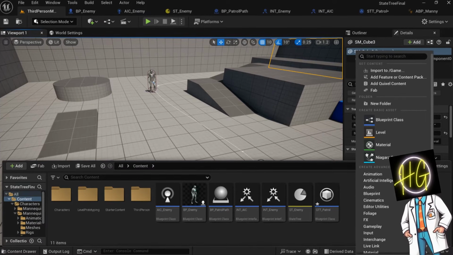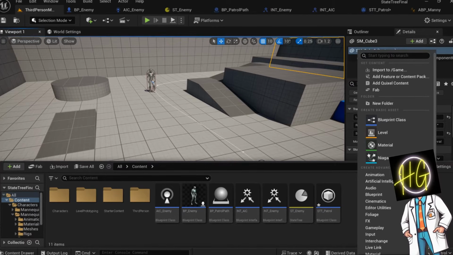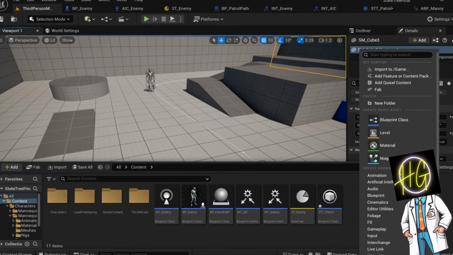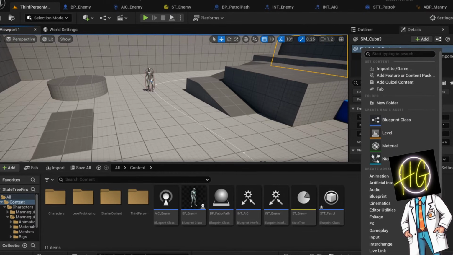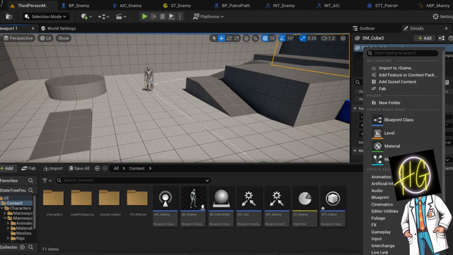An enumeration is a list of named values you can use to make your code easier to read and manage. For example, you could have an enumeration for movement activities, such as idle, walking, or attacking. You can use it to switch AI states, select behaviors, or organize game logic clearly.